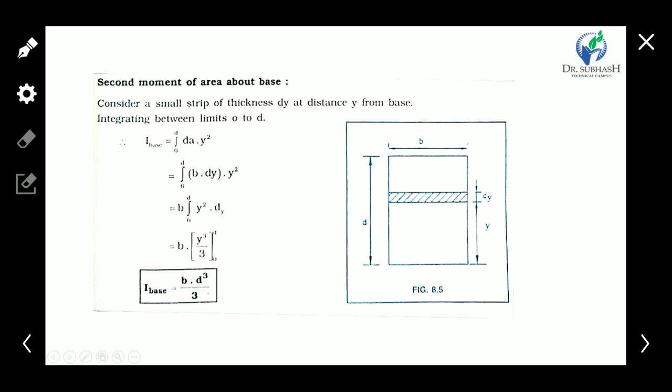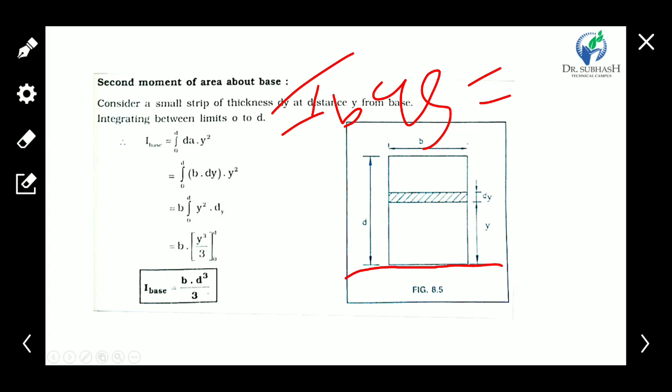Consider a small strip of thickness dy at a distance y from the base. Earlier we considered the strip distance from the x axis. Now we want the moment of inertia from the base, so we consider the distance y of the small strip from the base. So from the base, the moment of area is defined by I base, and the equation becomes